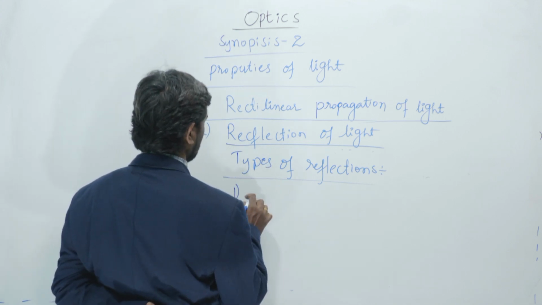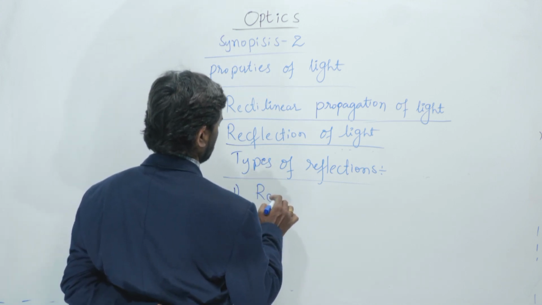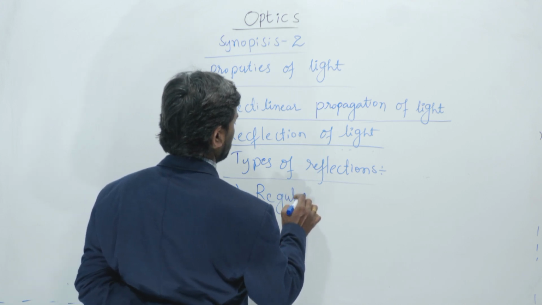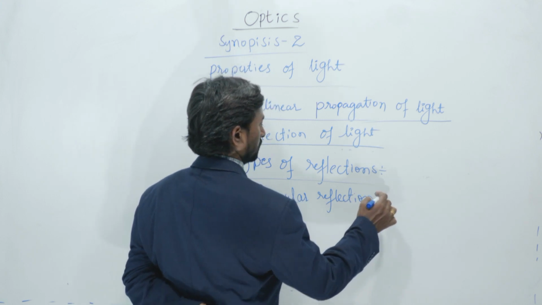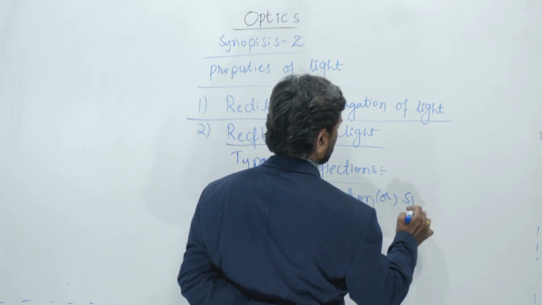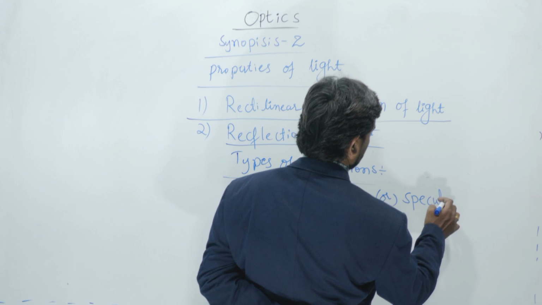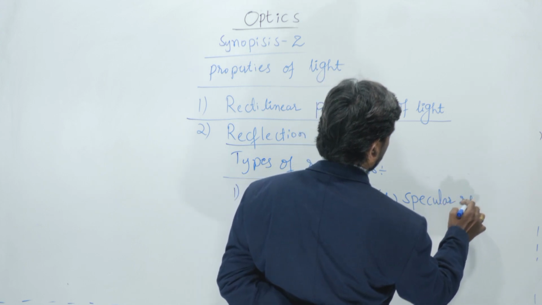The first one is regular reflection, or specular reflection.